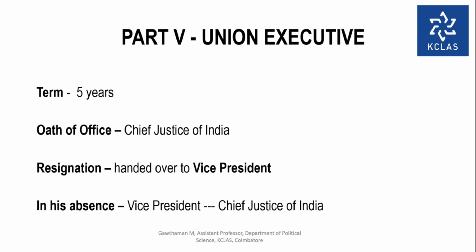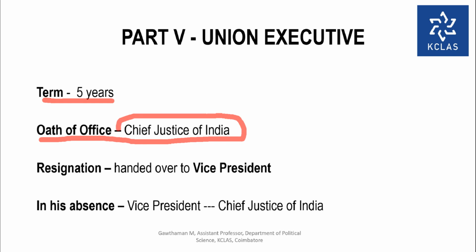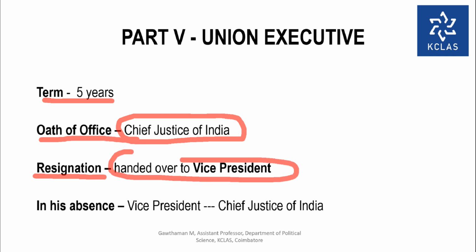Now some general information regarding the President. What is the term of office? Five years is the term of office of the President. Then who is giving the oath? The Chief Justice of India gives the oath of office to the President. When he is resigning, he can hand over the resignation to the Vice President. Very important, he can hand over the resignation to the Vice President. Vice President comes after the President.